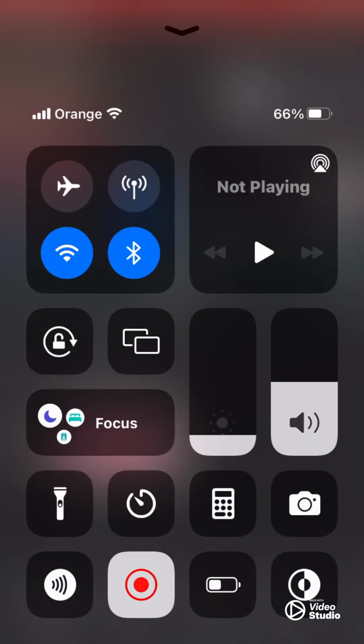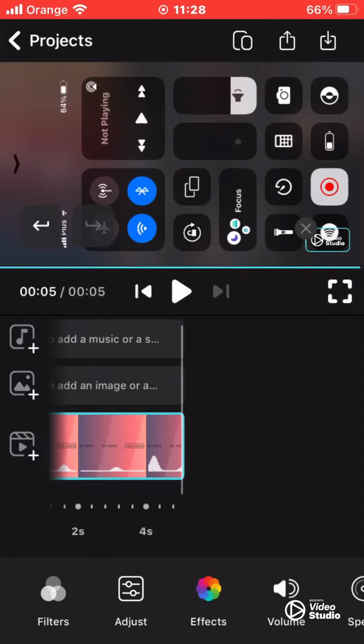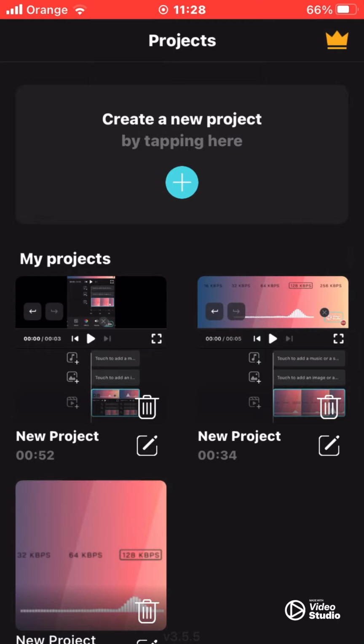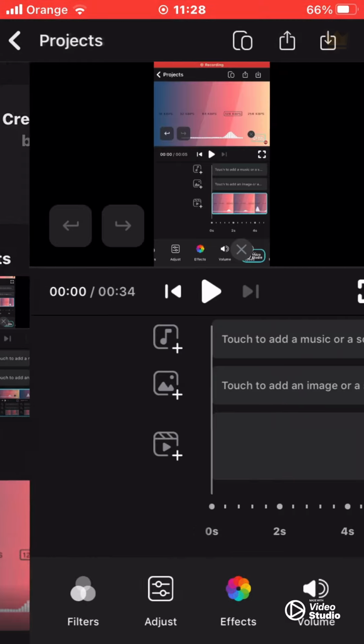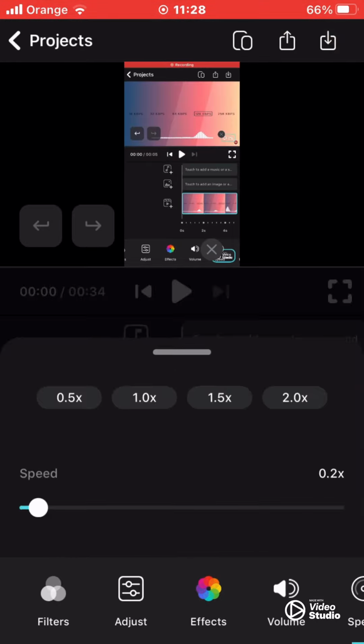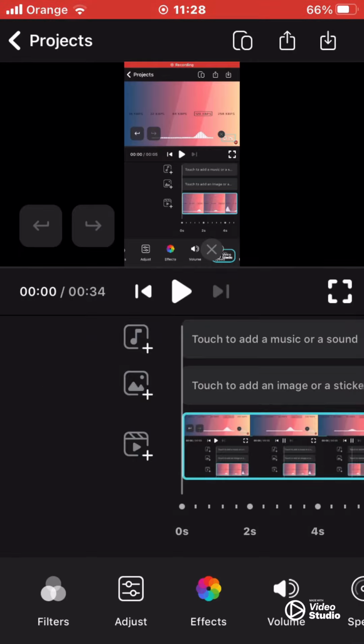And after screen recording, put another project in the editor again, and then set the speed to that project to 0.2% of what it normally is. This should return it to the original speed.